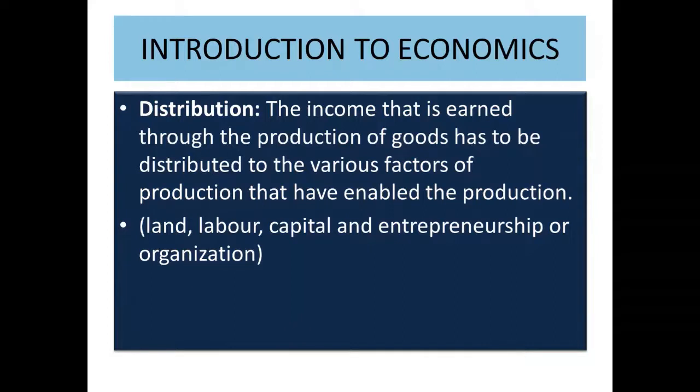So the income he earns after selling the goods and services has to be distributed among these 4 factors of production, that is, land in the form of rent, labor in the form of wages, capital has to get interest, and profit for the person who puts all these 3 factors of production together. So the income that is earned through the production of goods has to be distributed to the various factors of production that have enabled the production.